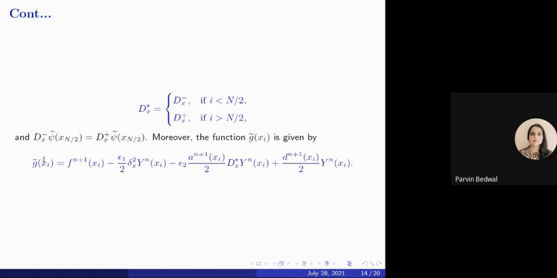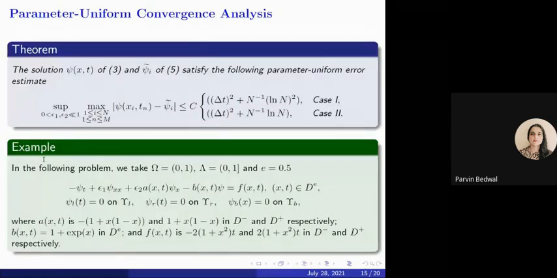After solving that system of linear equations for each time step, we get the solution of the differential equation. So this is the theorem which we have proved for parameter uniform convergence analysis, which gives second order convergence for case 1. There are two cases, giving almost second order in time and almost first order convergence in space for both cases. This is the example we have taken to validate the theoretical results, and these are the expressions for a(x,t), b and f.